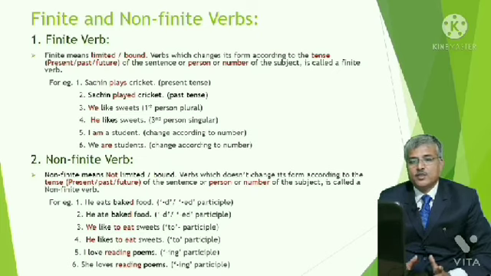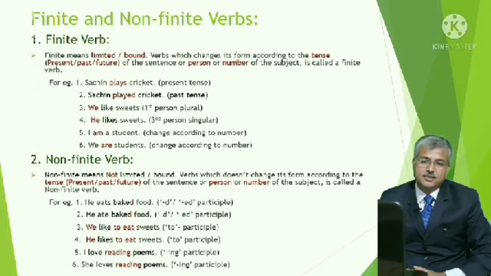In the fifth example, I am a student. Here is a change according to number and person. I am, and third person, we are. So in this way, plays, played, like, likes, am, are are finite verbs.